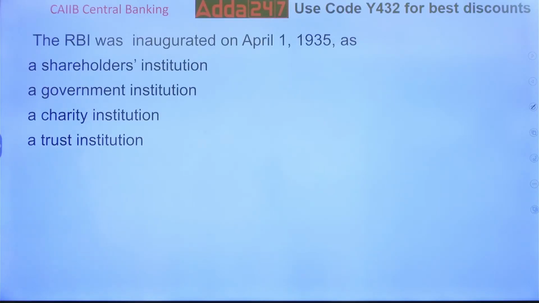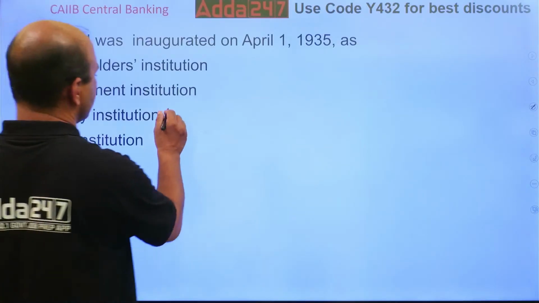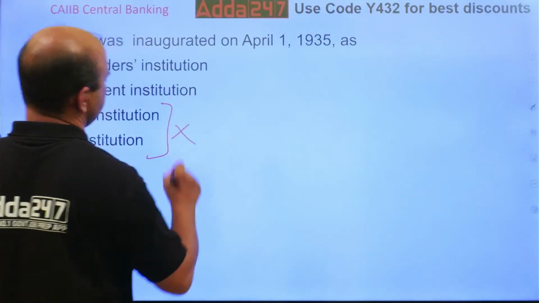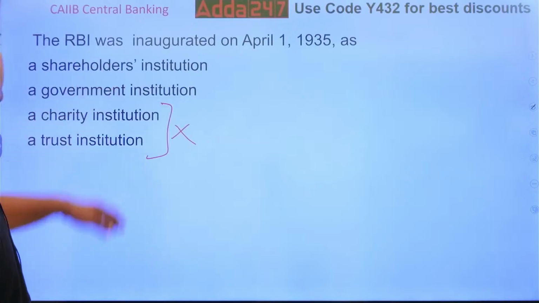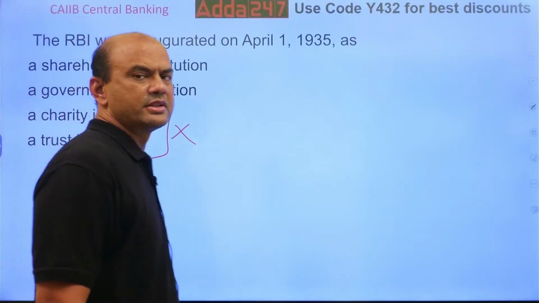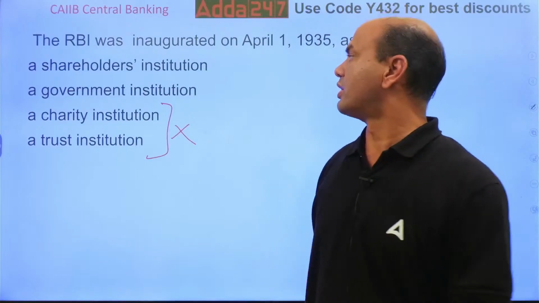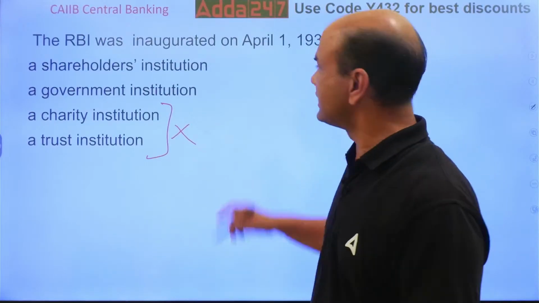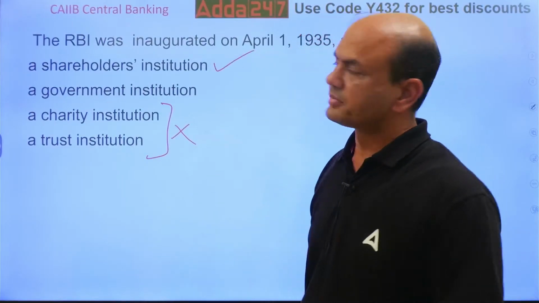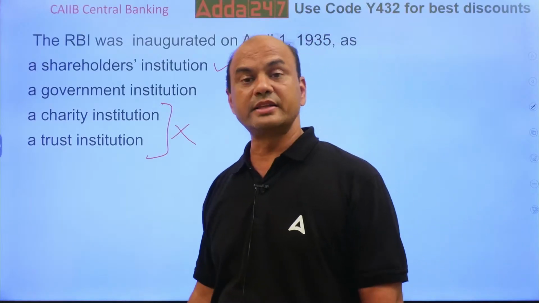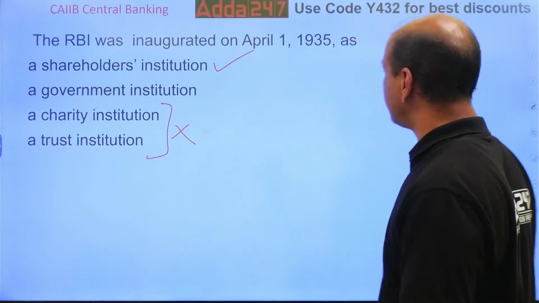Or was it a charity? Was it a trust? Of course, charity and trust are out. Only shareholders institution or a government institution remain. So it is shareholders. RBI was inaugurated as a shareholders institution. Got it?